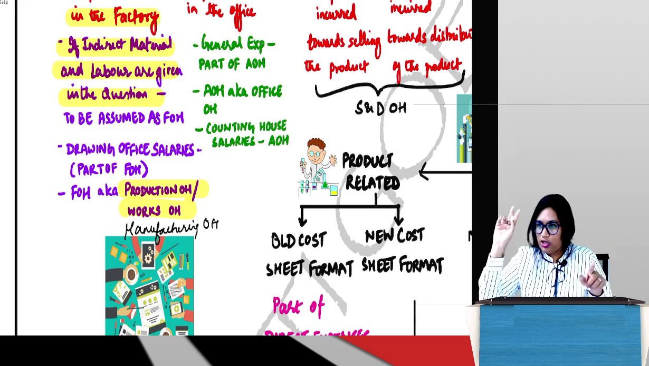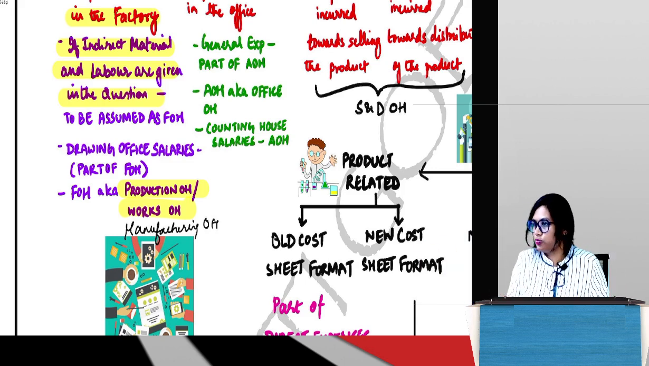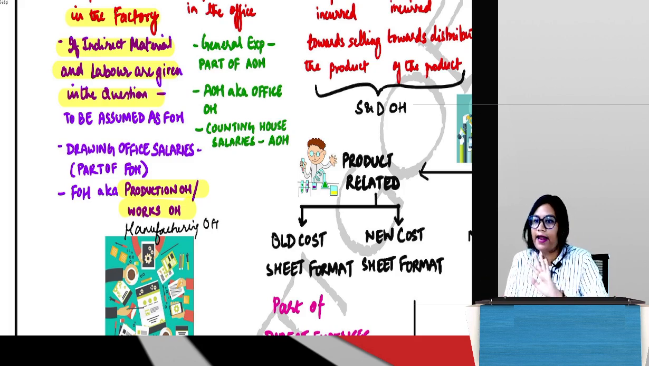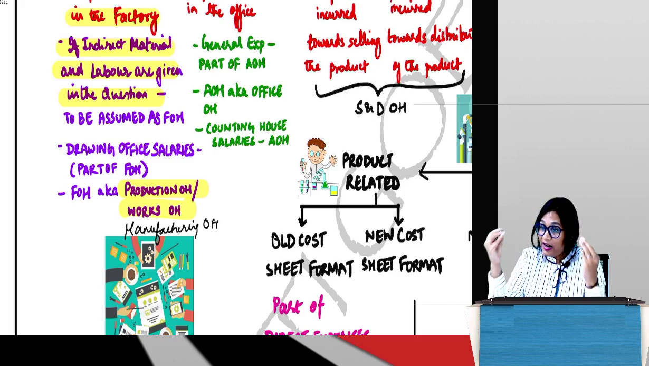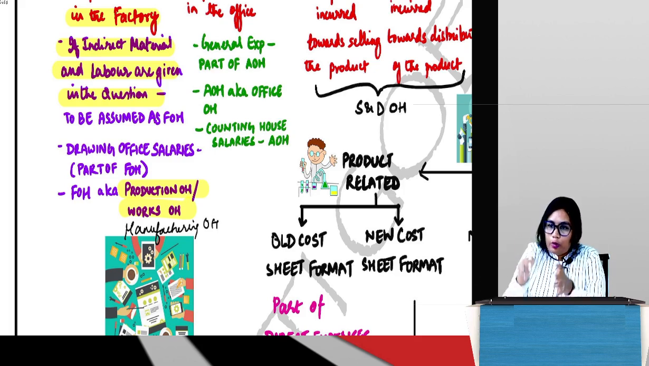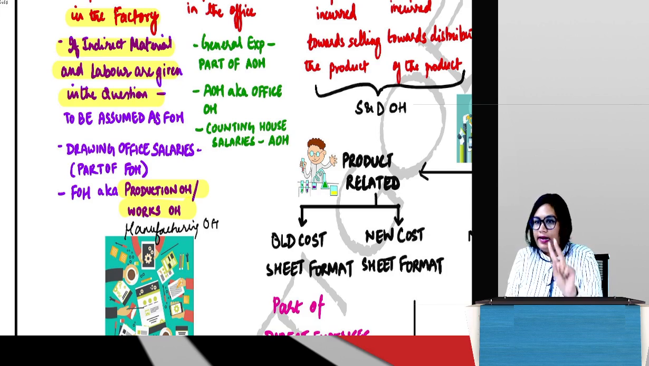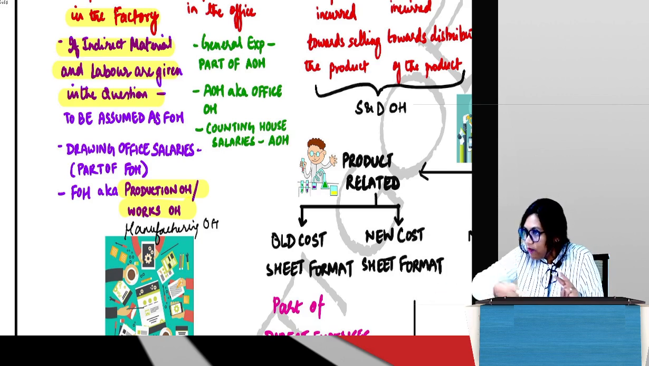Should I put it in factory? Should I put it in admin? Should I put it in selling and distribution? Guys, if nothing is mentioned in the problem, if they have simply said indirect material, our general standard assumption is to put it under factory overhead, blindly. Is it okay? So any indirect material and labor which they have given, for which they have not specified under which category it will come.